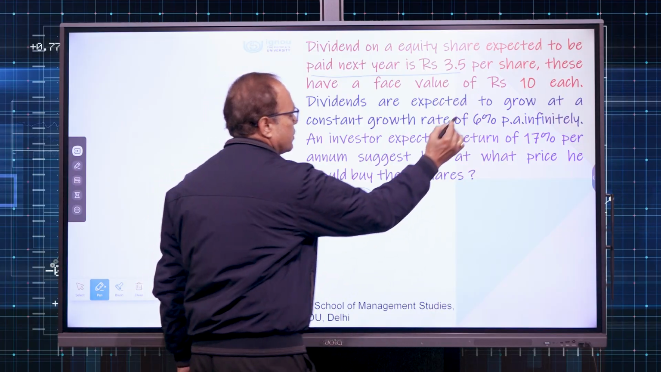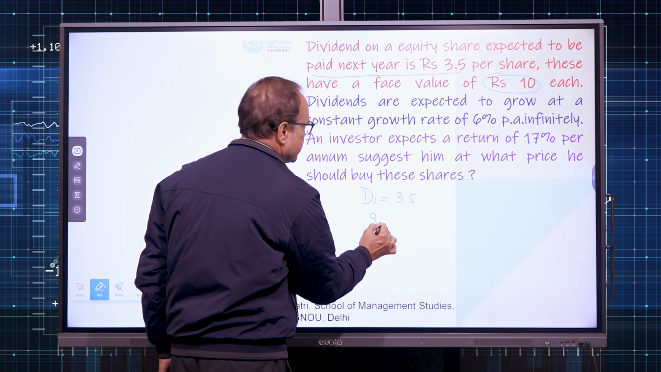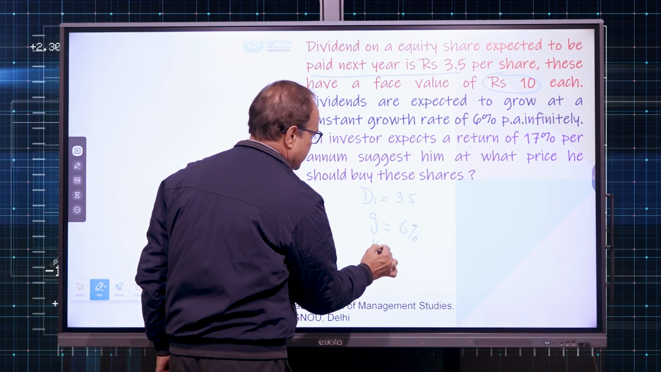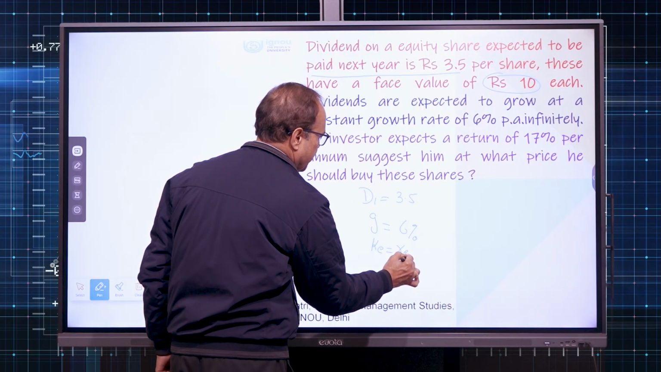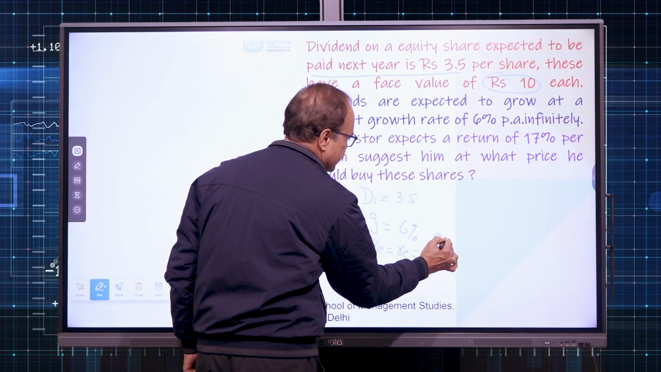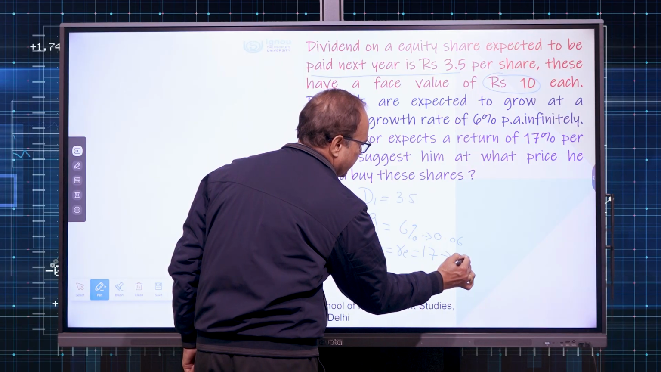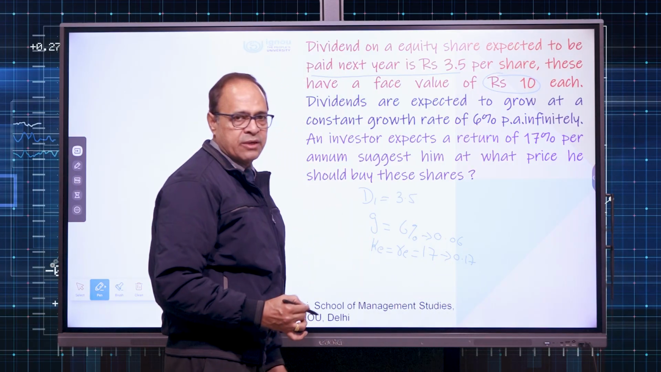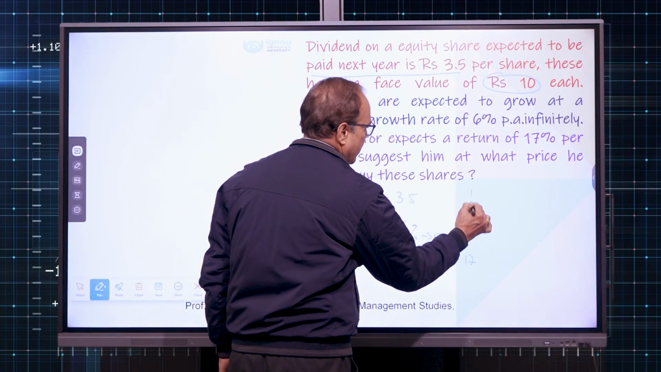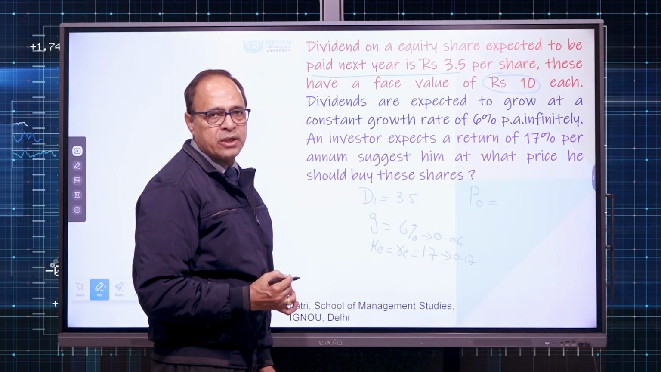Face value will not be used in this particular question. G given to us is 6%, and KE, which is also referred to as RE, is 17%. So, 6% is to be written as 0.06 and 17% is to be plugged into the formula as 0.17. If we use these parameters, we can find out the maximum value this investor is willing to pay for this particular equity share.